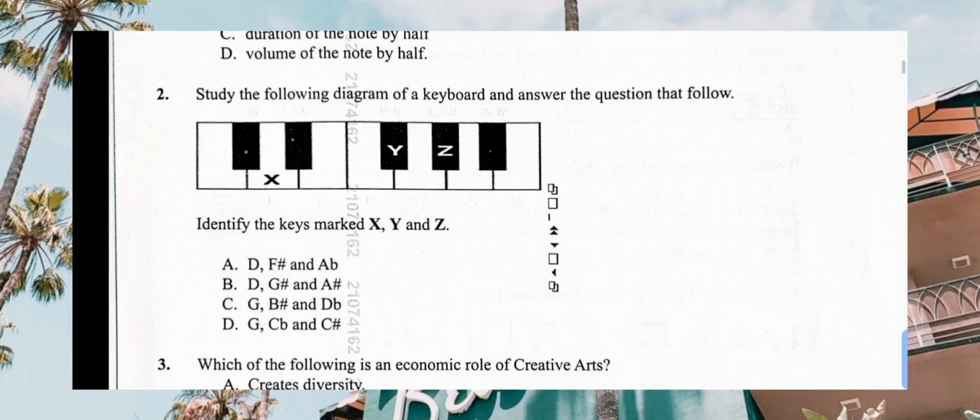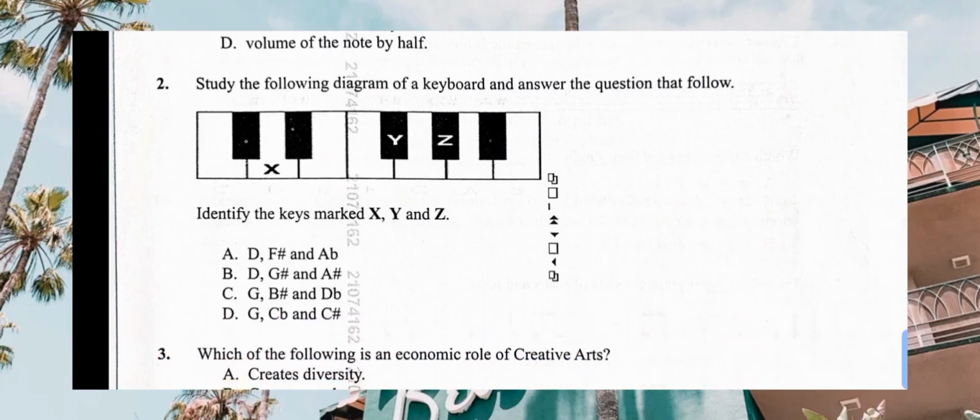Then E, F, G, then we have a black key which is written Y. As we go upwards from F, that one will be F sharp, or G flat. Then Z will be G sharp or A flat. So let's go to the answers.